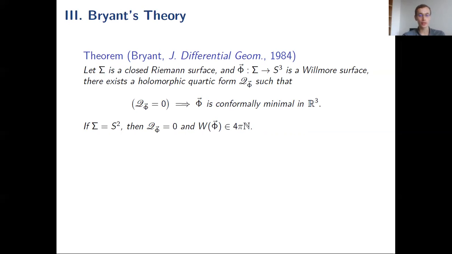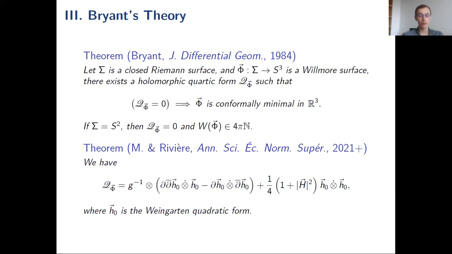And so when Σ is S2, by Riemann-Roch, we deduce that this Q must vanish. And furthermore, by a standard theorem of, probably Osserman already, by Osserman, this Willmore energy will be an integer multiple of 4π, because it will just be the total curvature of your dual minimal surface, which is 4π times the degree of the Gauss map in R3. And with Tristan and Villard, we found an expression of this quartic form.